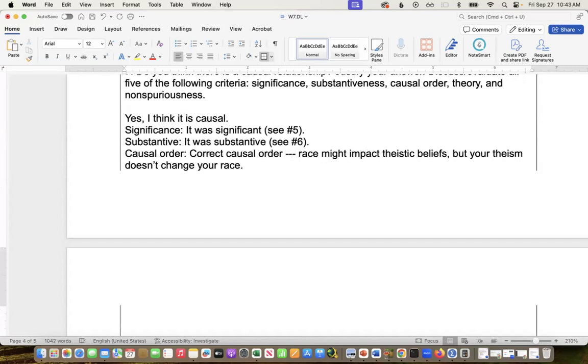Sometimes things can go in both directions, and so we have to think about which is more impactful for this, which is having more of an effect direction-wise. And this is a theory question. So significance and substance, this is stuff that you're testing for, that we're looking at. But for this, you just have to use your brain and think about it.